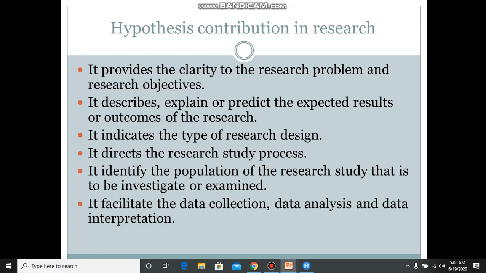Now I will tell you about the contribution to research, which is the most important thing in any research work. The hypothesis is the main and most important thing because it provides clarity to the research problem and the research objective. It describes, explains or predicts the expected result or outcome of the research. It indicates the type of research design. It directs the research study process. It identifies the population of the research study that is to be investigated or examined. It facilitates data collection, data analysis and data interpretation.